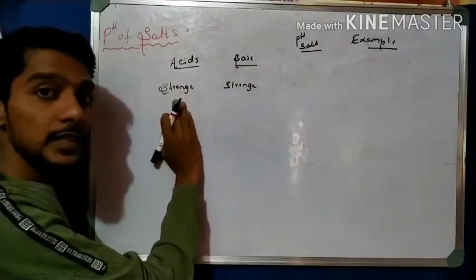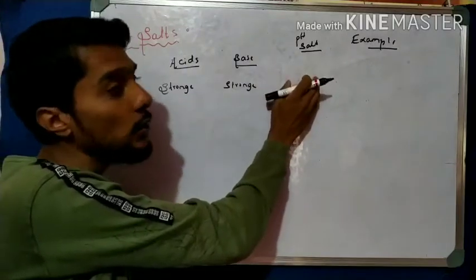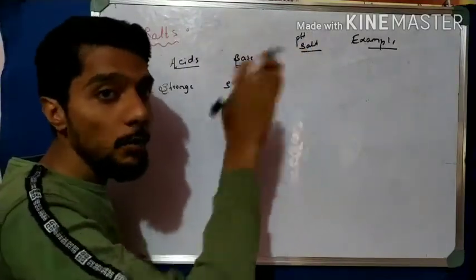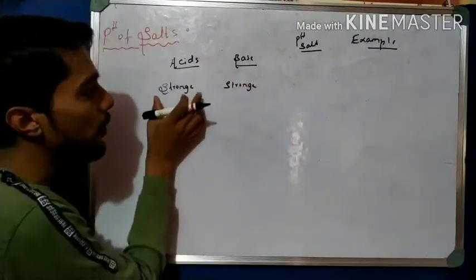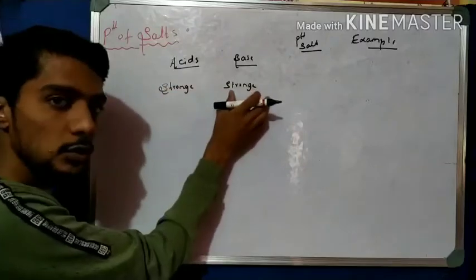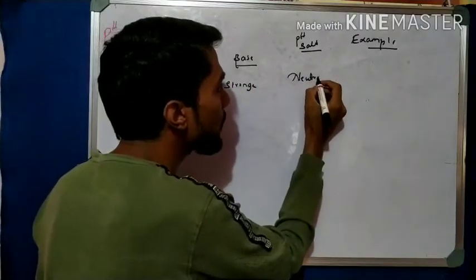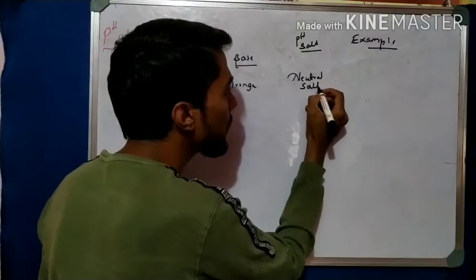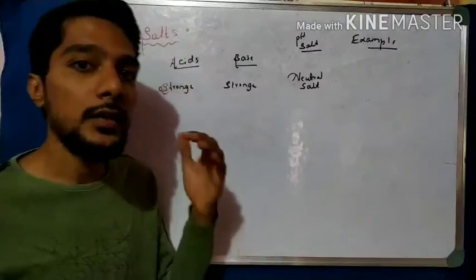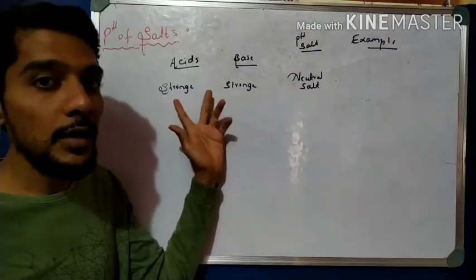When a strong acid reacts with a strong base, what happens? Salt is obtained. So now, what is the pH value of the salt? Is it neutral, acidic, or basic? In this case, observe that both are strong. If the acid is strong and the base is also strong, then the result is a neutral salt. The pH is neutral, meaning the pH is exactly 7. That is a neutral salt, even though both the acid and base are strong.